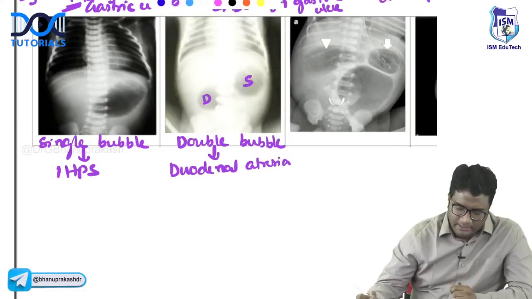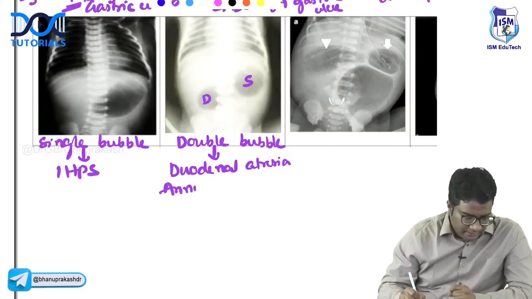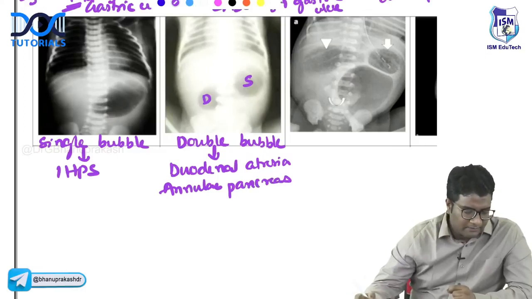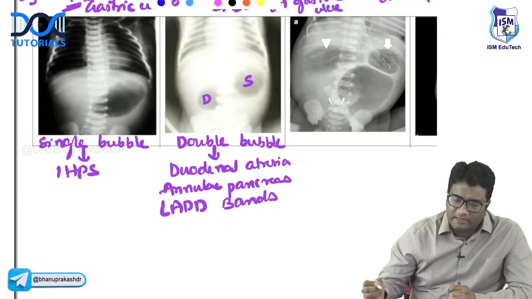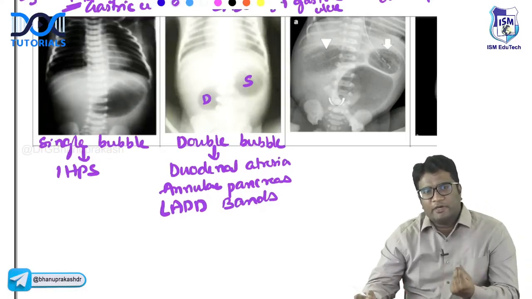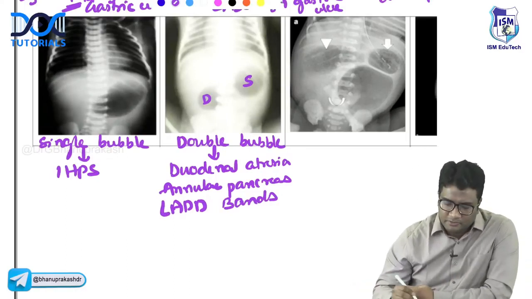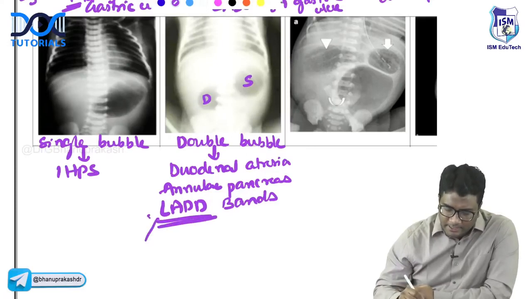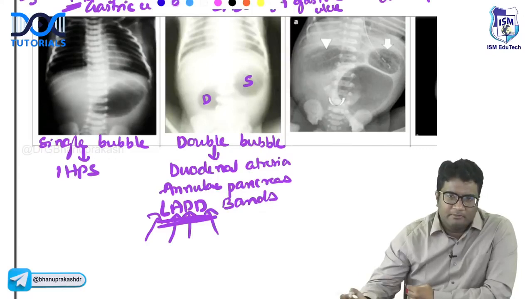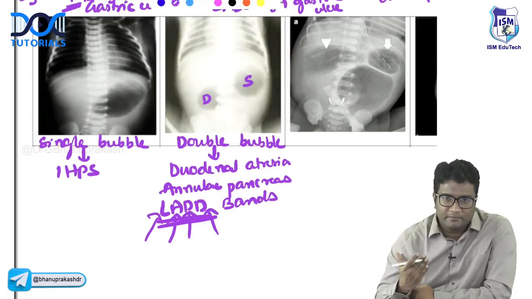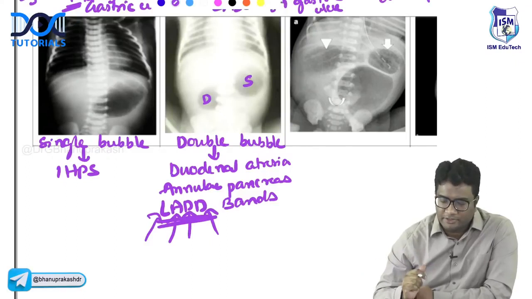Any other causes you can tell me other than duodenal atresia also? Any other causes? Even in annular pancreas. Very good. Annular pancreas. And anywhere else you can see? Very good, Bhavya. Anywhere else you can see this? You can also see this with Ladd's bands, right? So when you have Ladd's bands also, the adhesions that you have can also produce this double bubble appearance. So remember, Ladd's bands, annular pancreas, duodenal atresia, they will produce double bubble appearance. So double bubble appearance is seen with Ladd's bands, annular pancreas and duodenal atresia.